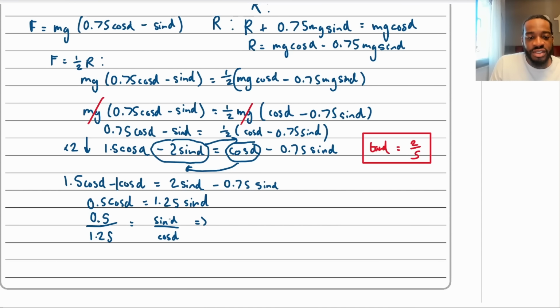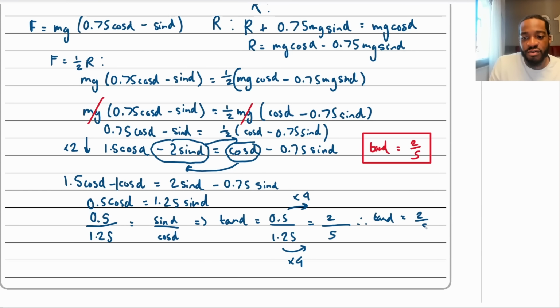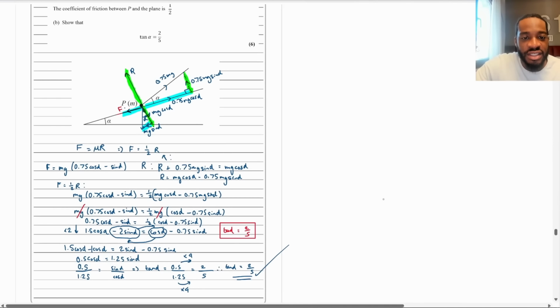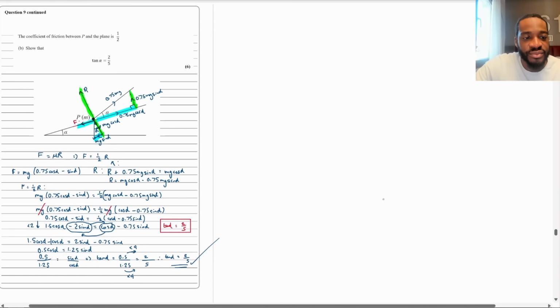And then what's that? Well, sine over cosine is tan. And this is 0.5 over 1.25. If I times top and bottom by 4, 0.5 times 4 is 2. 1.25, sorry, times 4 is 5. Like that. So therefore, tan alpha is indeed equal to 2/5 as required. And that will give you the 6 marks for part B.